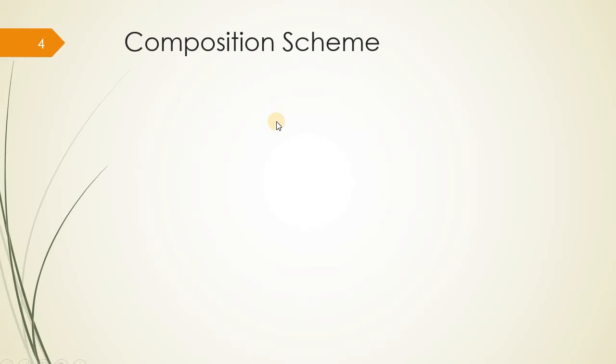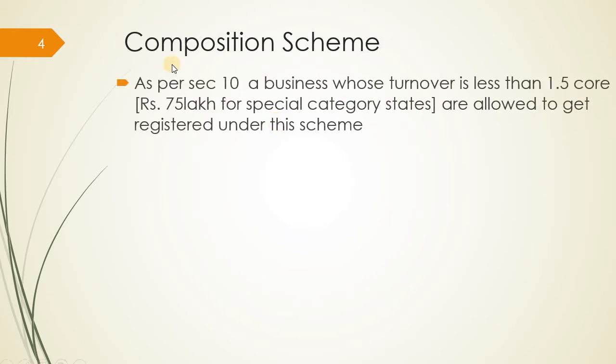So composition scheme is simple. If your turnover is less than 1.5 crore, then you are given an option to opt for this scheme. That is mentioned in Section 10 of the GST Act. A business whose turnover is less than 1.5 crore, 75 lakhs in case of special category states, is allowed to get registered under this scheme.